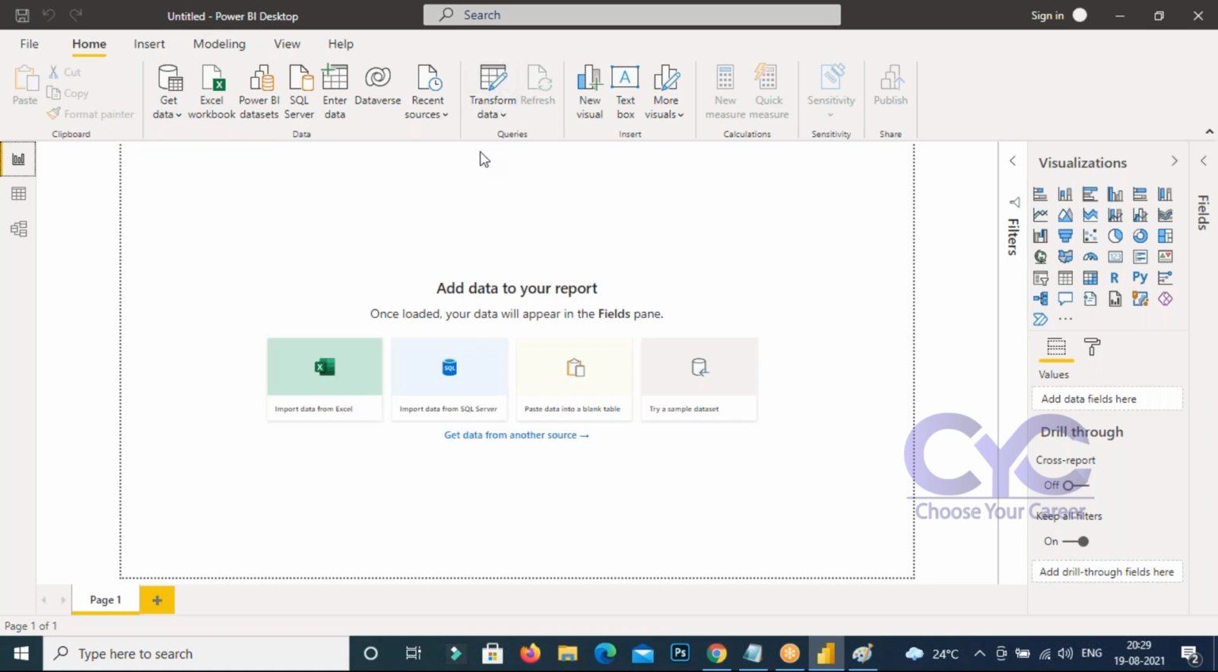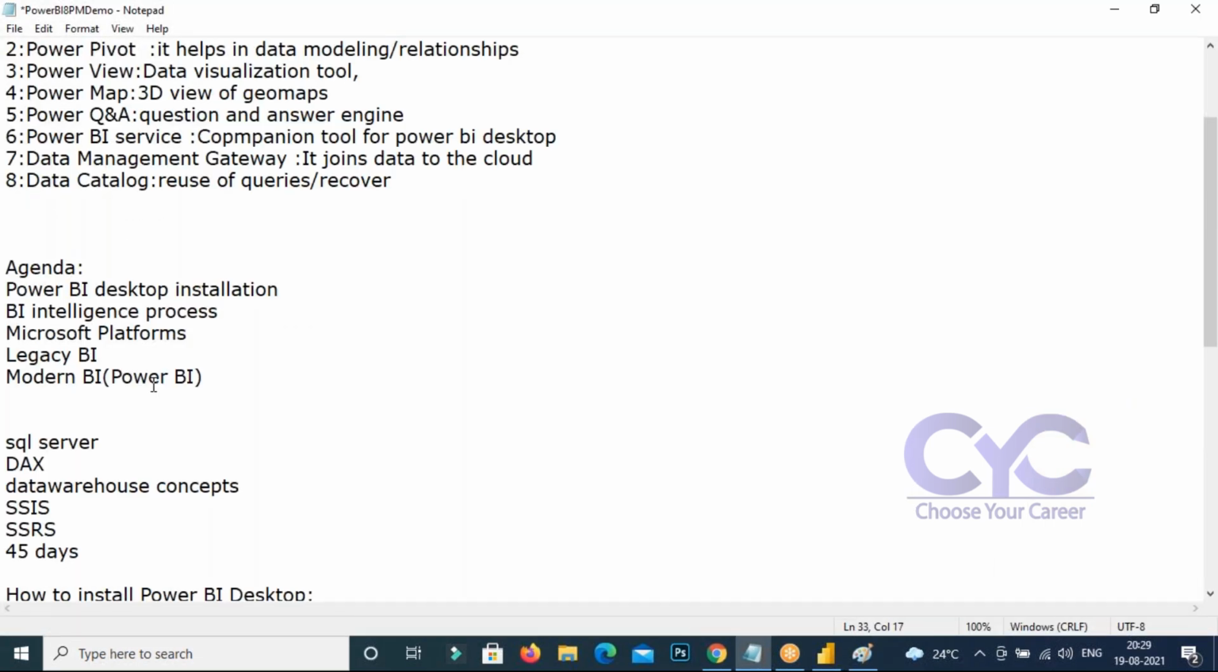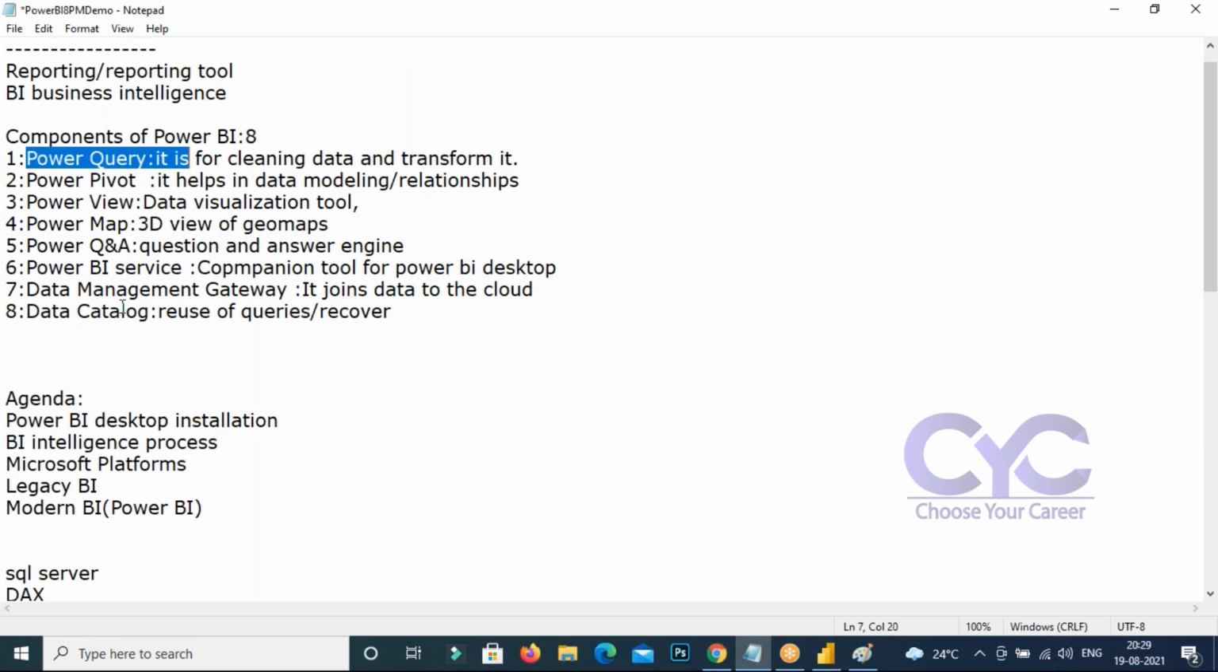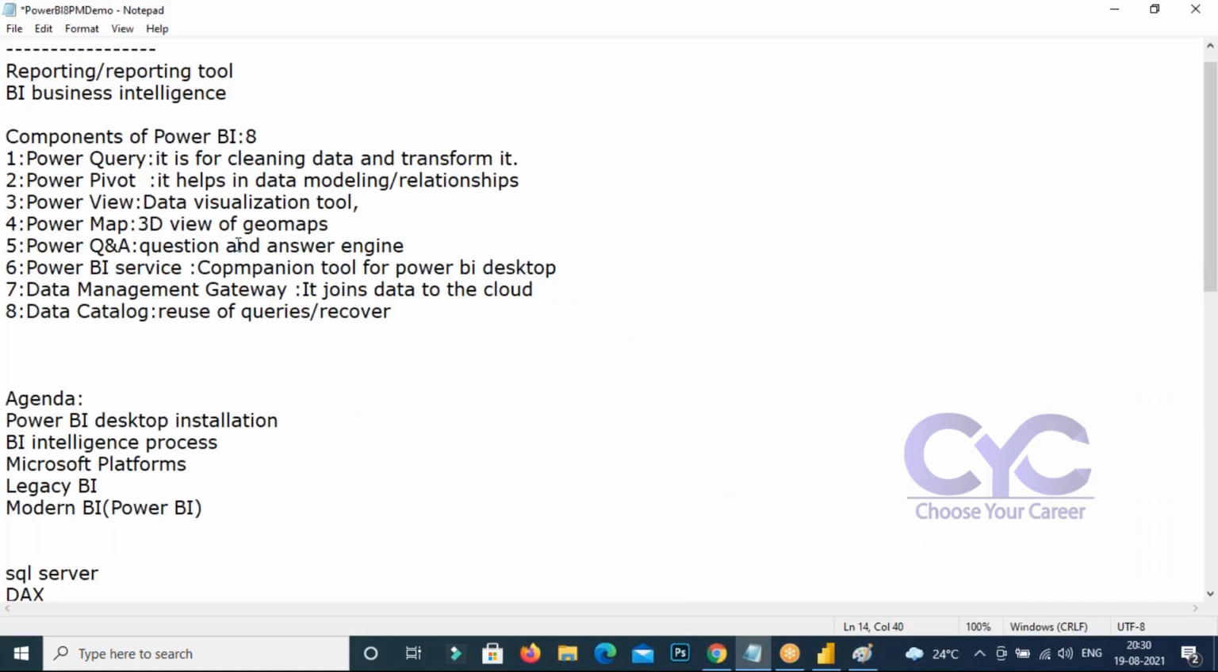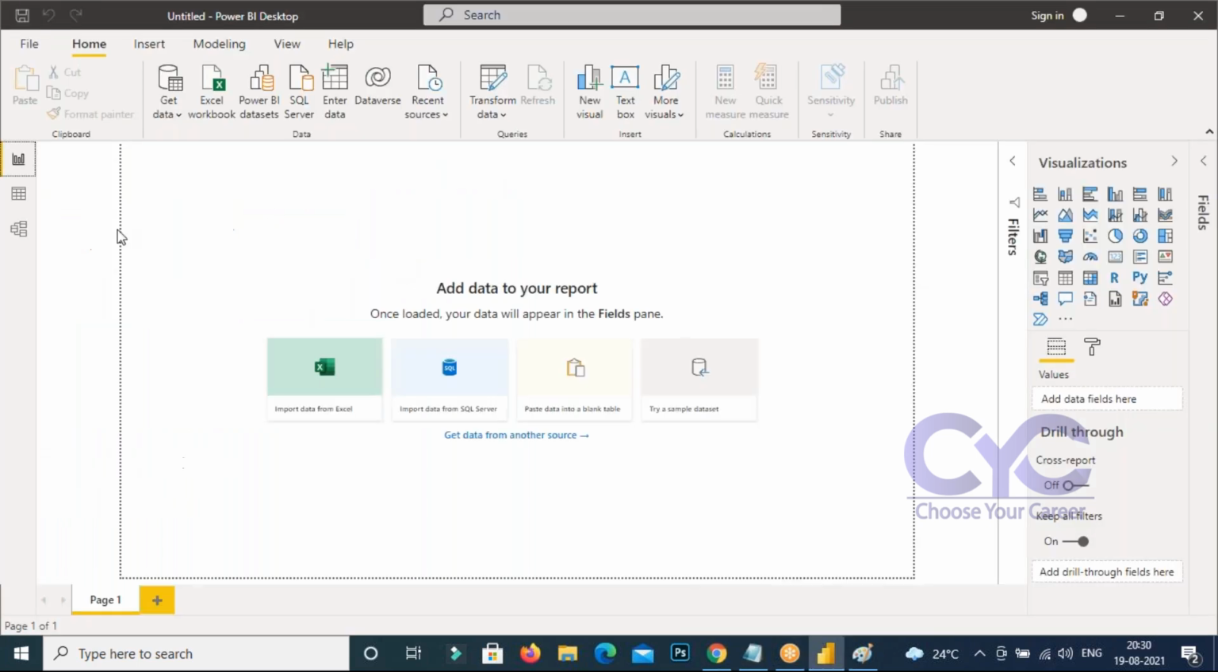Yesterday I said a few points regarding this. Power Query: the process where you clean or transform the data happens here in this transform. Once it is done, we go for Power Pivot. Power Pivot is nothing but what happens here in the model.